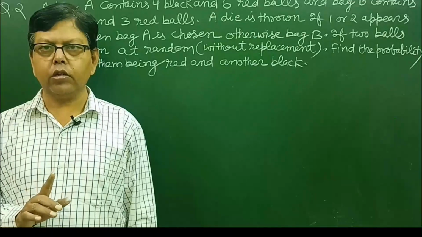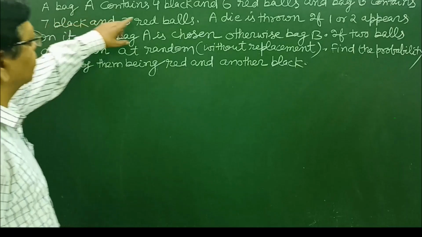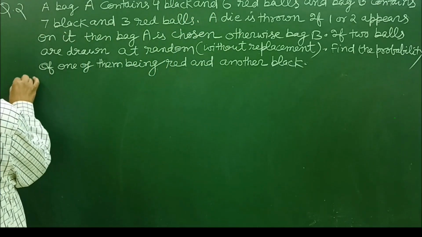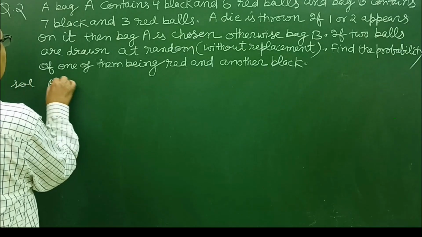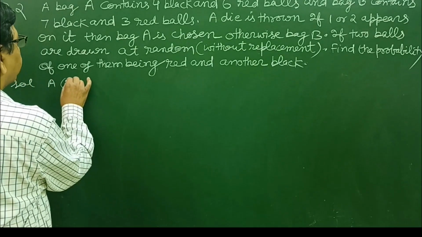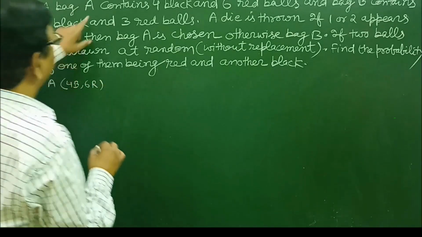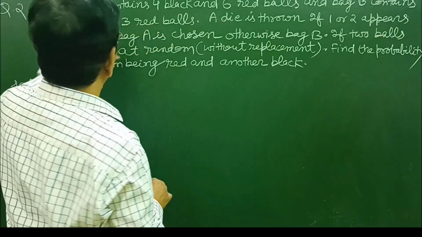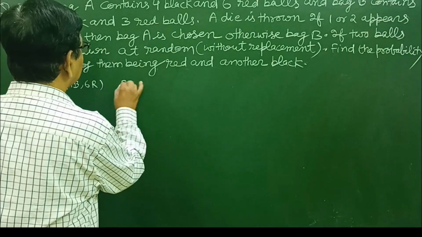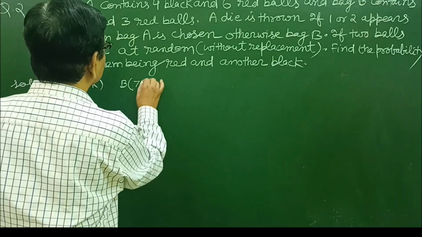Next question, question number 2. Bag A contains 4 black and 6 red balls, and bag B contains 7 black and 3 red balls.